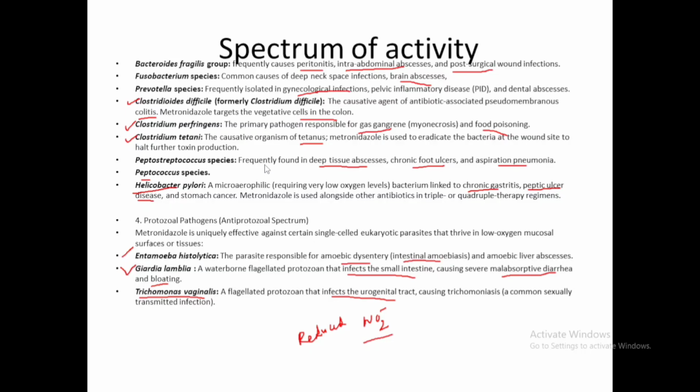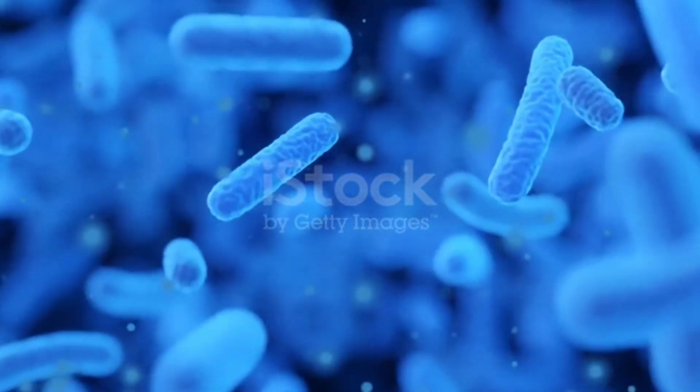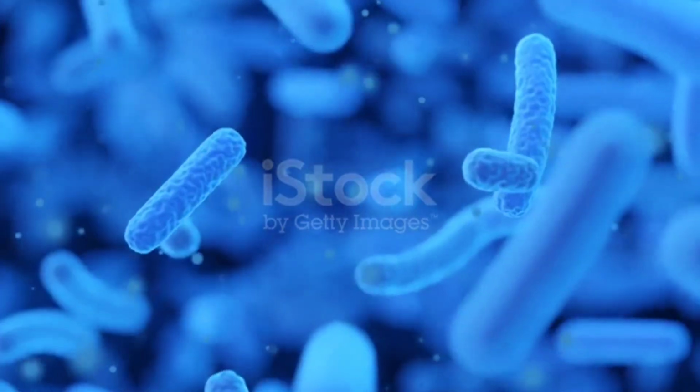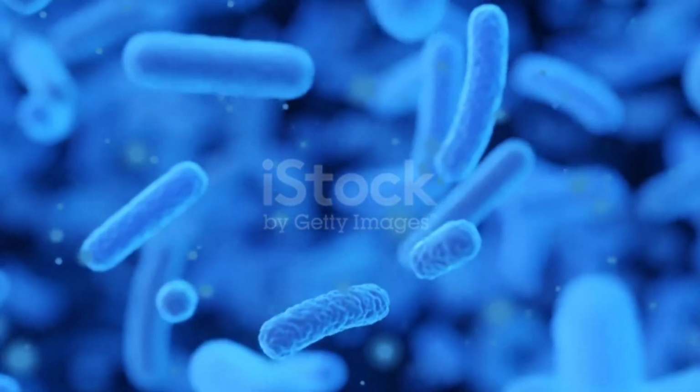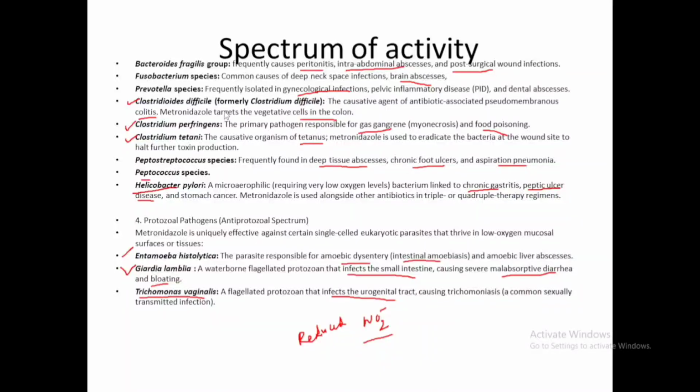Next are facultative anaerobic bacteria. An example is Helicobacter pylori, which can cause chronic gastritis and peptic ulcer disease. All these obligate and facultative anaerobic bacterial infections we can treat with the help of metronidazole.